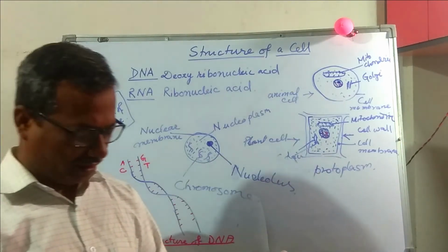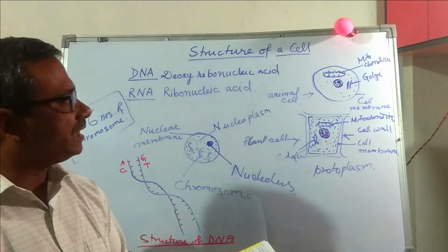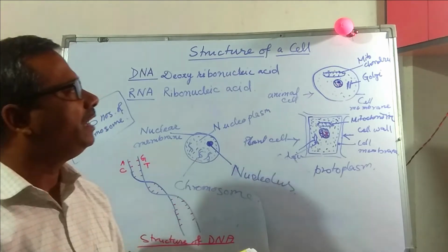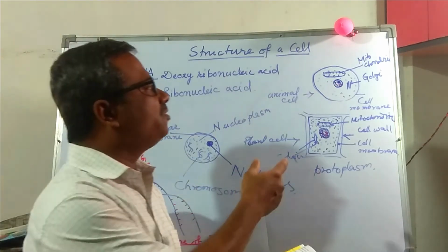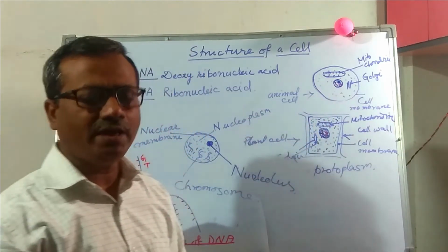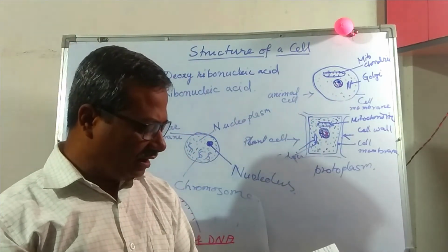Later in class 10, how respiration takes place, how energy is released from the burning of food and how it is stored in the mitochondria will be discussed thoroughly, but here only it is given.